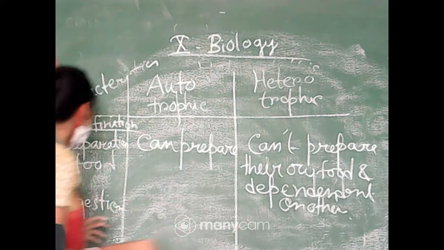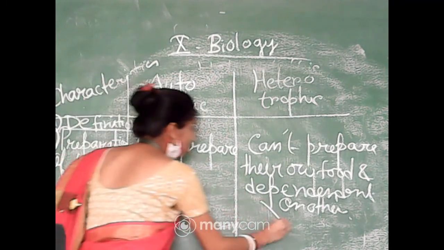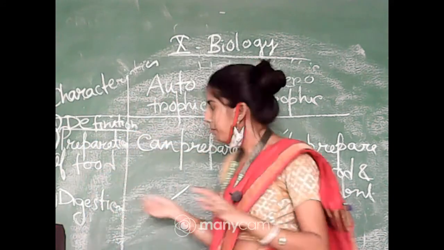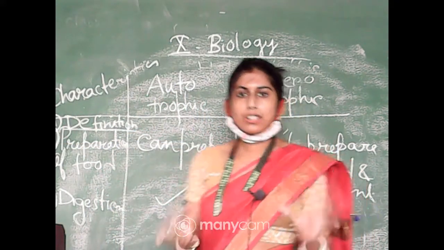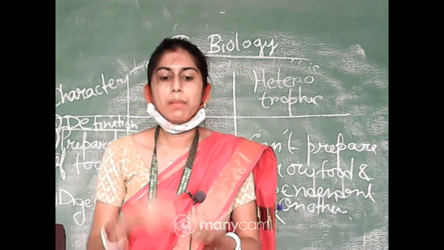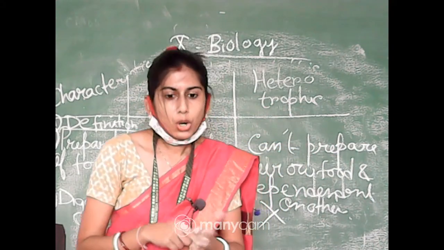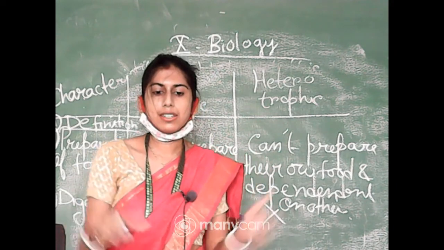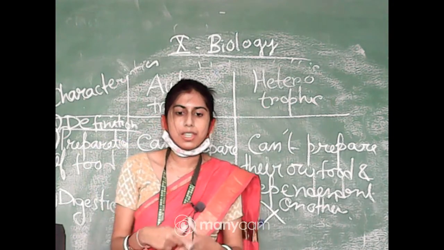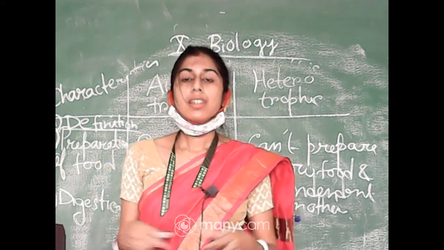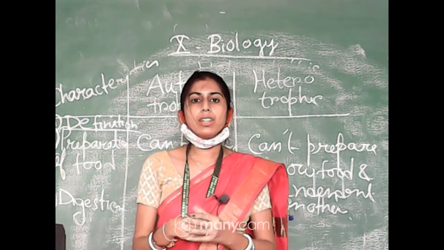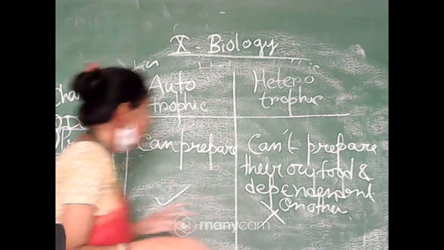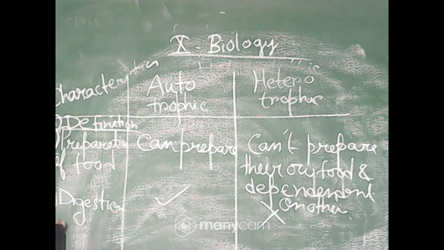Very good. So in short, how am I writing? Write cross. That means digestion is not present. I am writing just like that because I am writing in short, but whenever you are writing in your copy, please write down in full form. Okay. So what you will write is that in autotrophic mode of nutrition the digestion process is not there, it is absent, and in heterotrophic mode of nutrition complex food will be broken down into simple form and it will get digested. Clear?